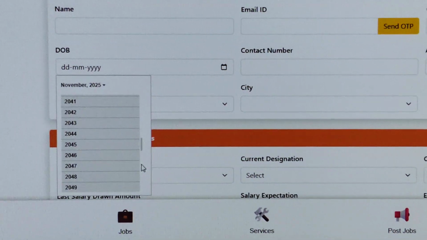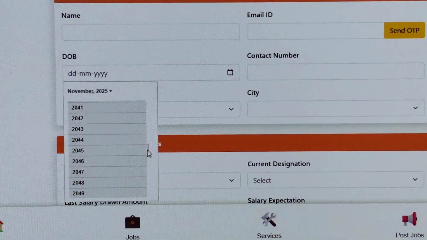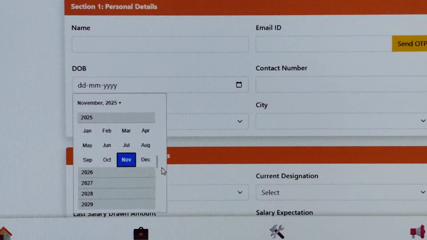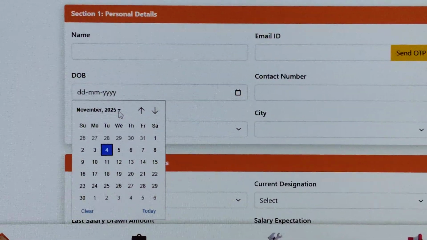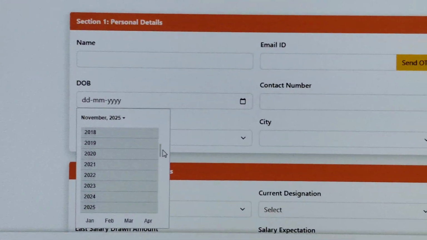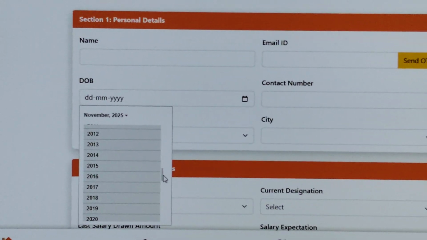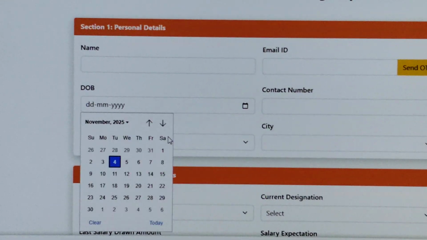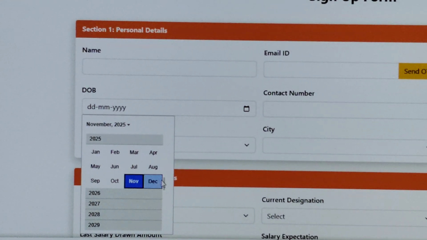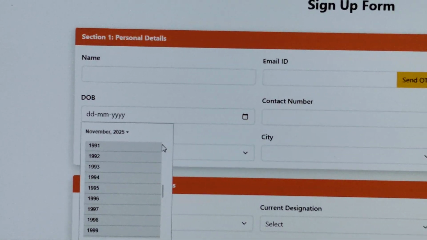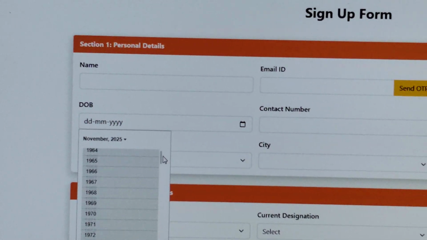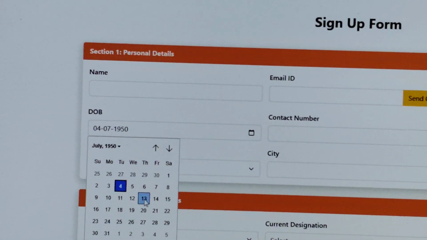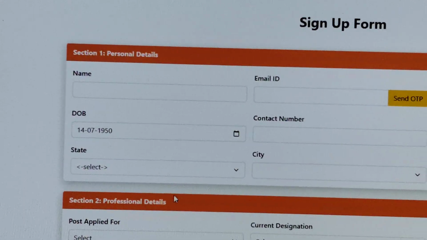If you go one way, you go forward in years, and the other way, you go through the past years. Now I'm entering here 14 July 1950.